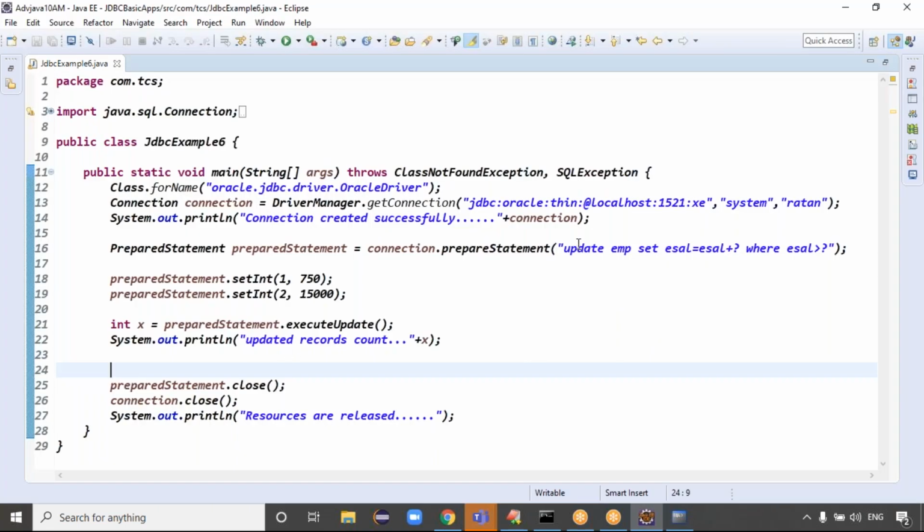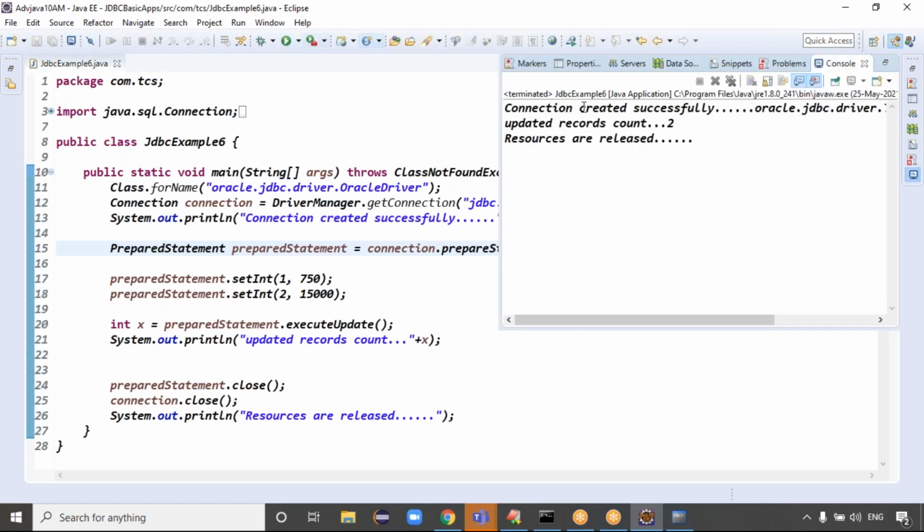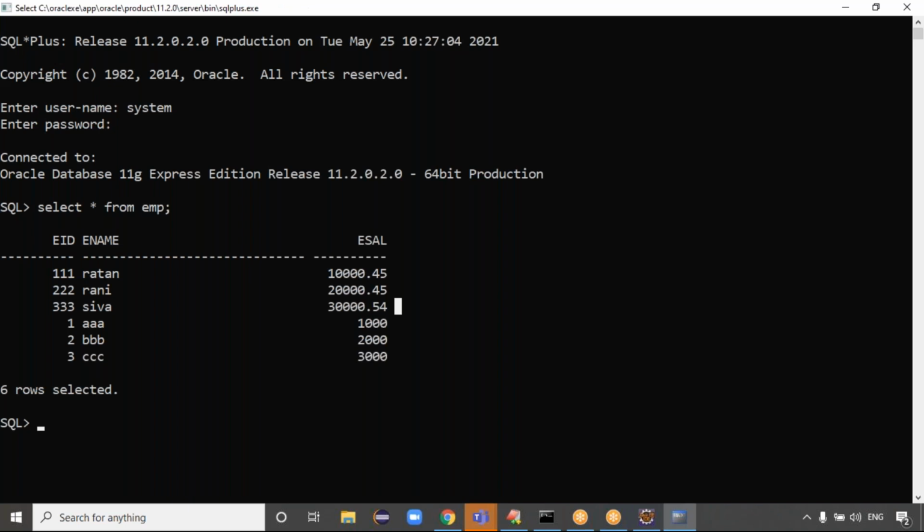So guys, you are writing an update query. Update is the parameterized query we are writing, right? So this is a prepared statement with an update query. Simply run this code. See the output, guys. Updated records count. How many records will be updated? 2 records, right? Exactly. So go and check the database, guys.